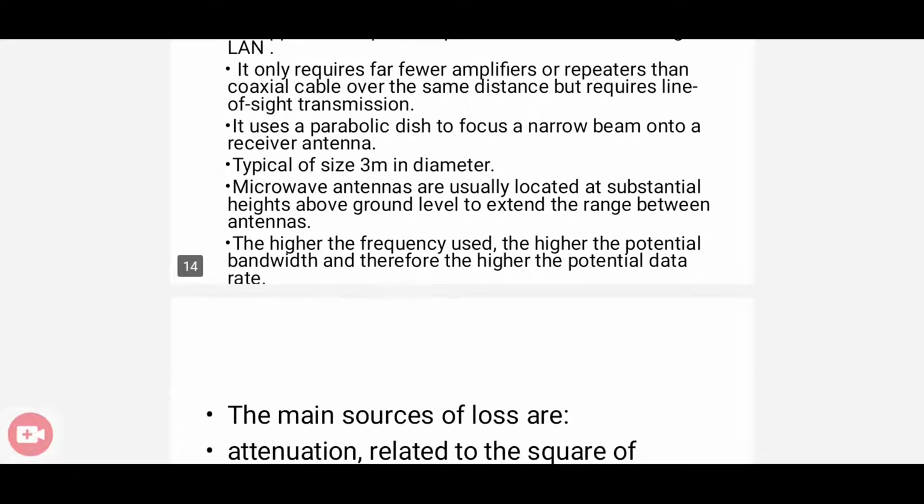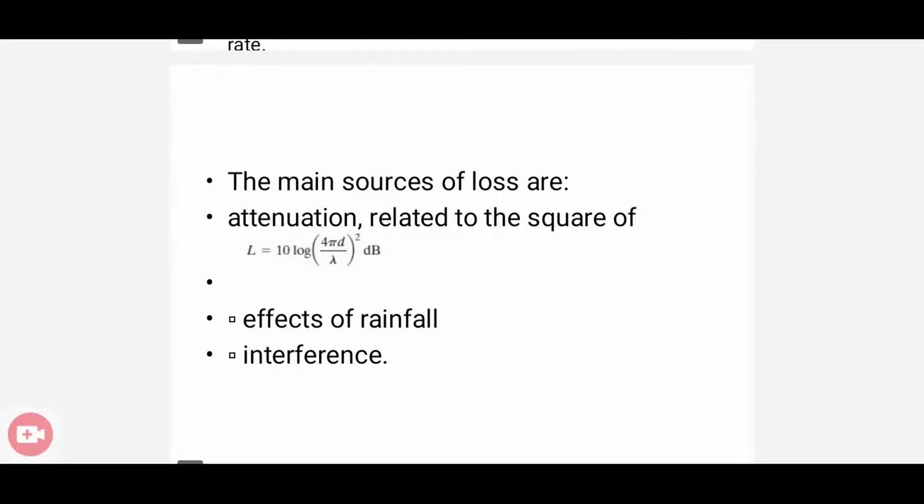Okay. And the main sources of losses here in the case of terrestrial microwave are effects of rainfall, interference as well as attenuation. And the attenuation loss can be calculated as 10 log (4 pi d by lambda) whole square, which is expressed in decibel. And what is actually d? d is the diameter of the antenna.